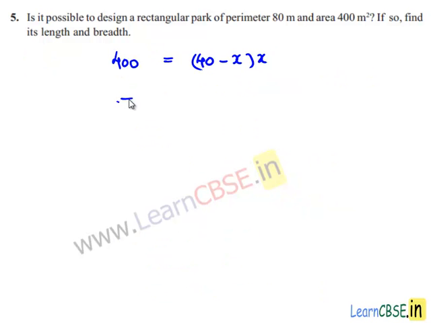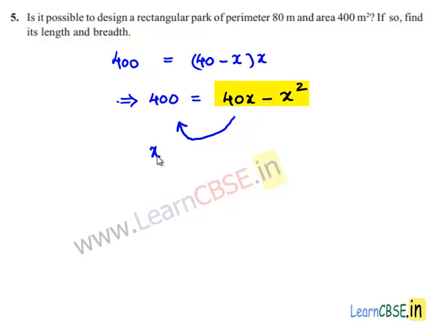So 400 is equal to 40x minus x square. Transposing the terms on the right hand side to the left hand side, we get x square minus 40x plus 400 is equal to 0.